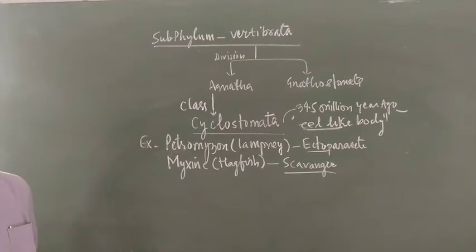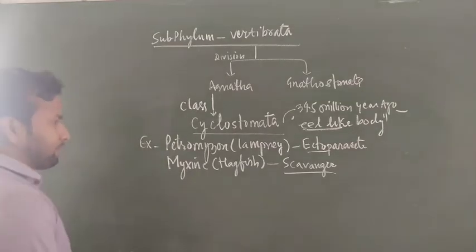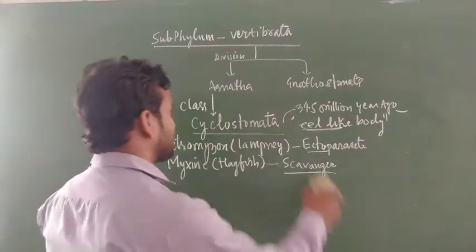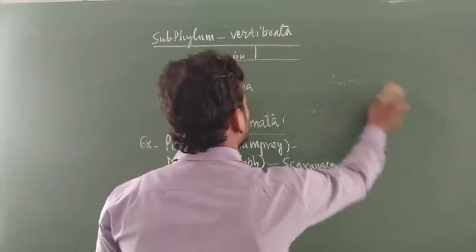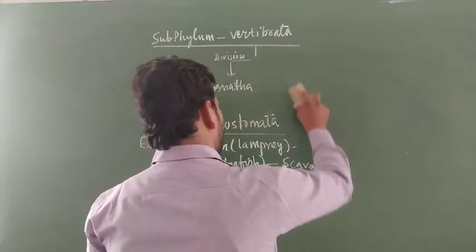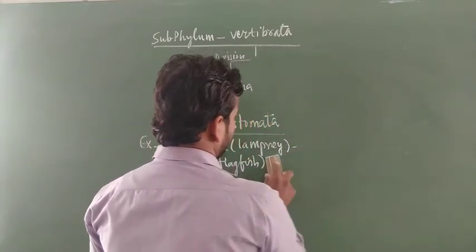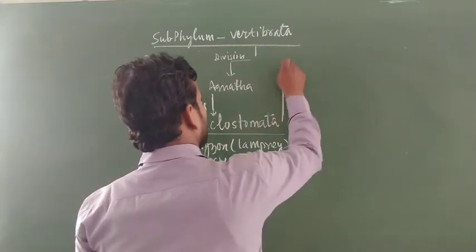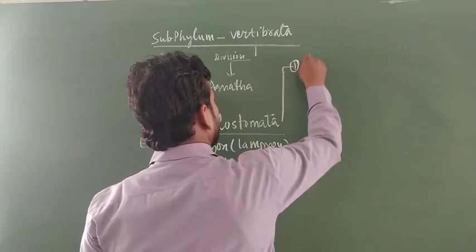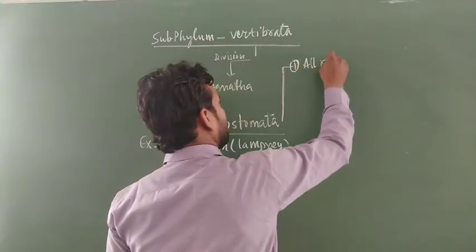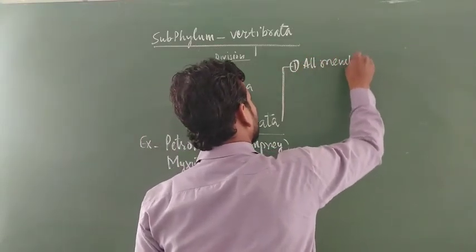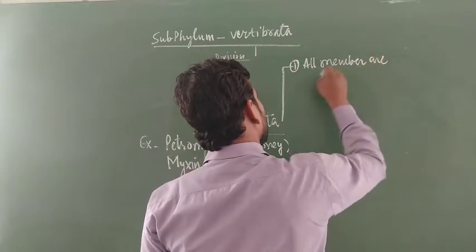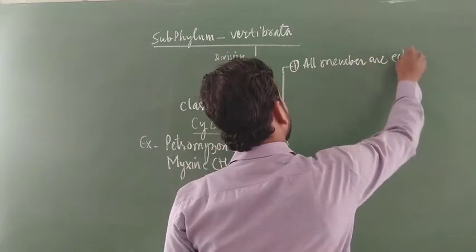Students, now we are going to consider the characters one by one. First character: all members of cyclostomes are ectoparasites.